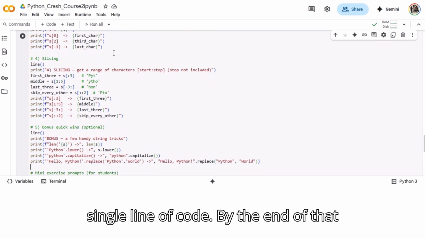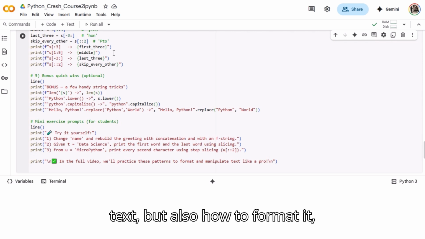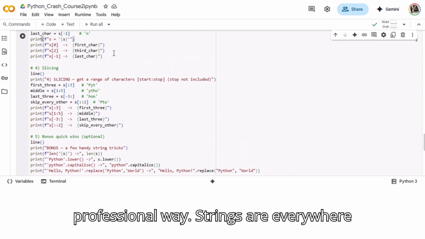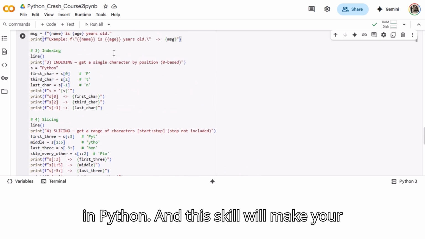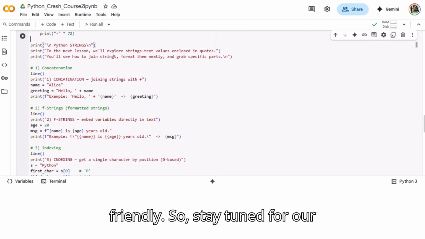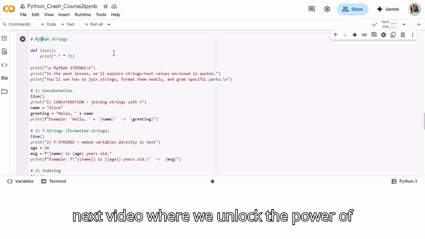By the end of that lesson, you'll not only know how to store text, but also how to format it, manipulate it, and display it in a professional way. Strings are everywhere in Python, and this skill will make your programs much more powerful and user-friendly. So, stay tuned for our next video, where we unlock the power of strings.